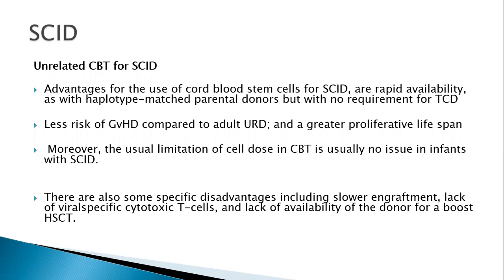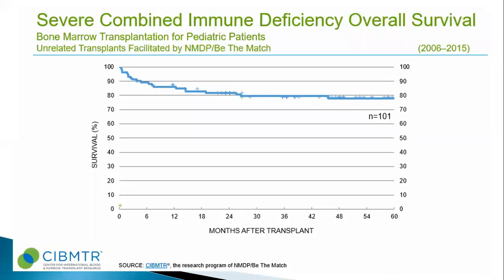Sometimes when mixed chimerism sets in and you require a boost with donor lymphocyte infusions, the stem cell source is not available. That's a major disadvantage of cord blood transplant. However, outcomes have considerably increased to 80 to 90% in SCID patients, whatever stem cell source you are using, because your learning curve is increasing and you are doing transplants early in the disease.